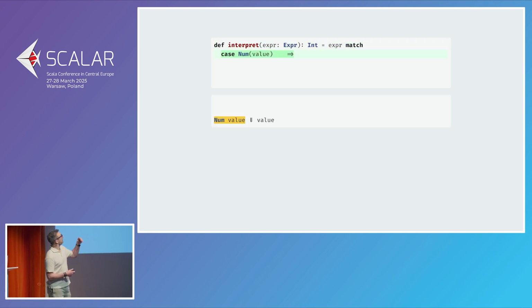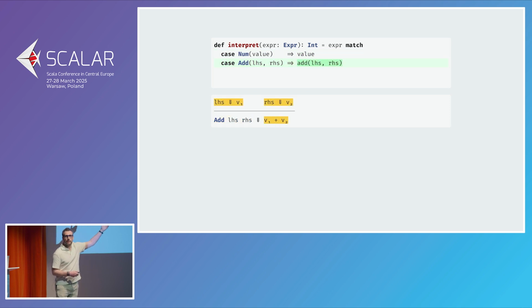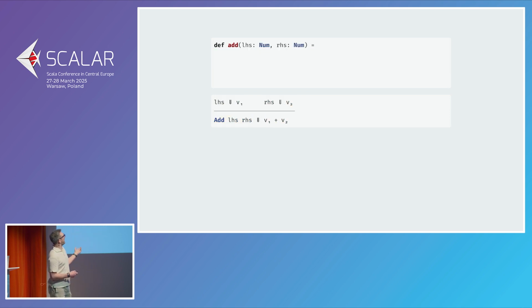We have two variants. The first one being numbers, and we have our semantics here that tells exactly what to do with it. We just return value. Addition is a bit more convoluted, so I'm going to introduce a helper function, add. And add goes like that. The first number must be interpreted to v1, the second to v2, and then we return the addition of both of them. And that is simple enough, isn't it?